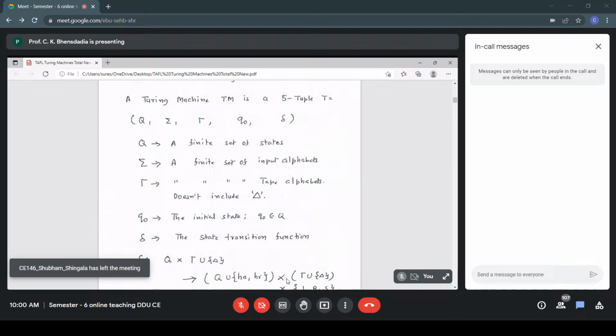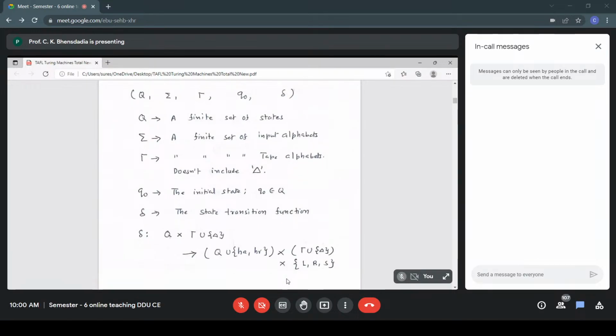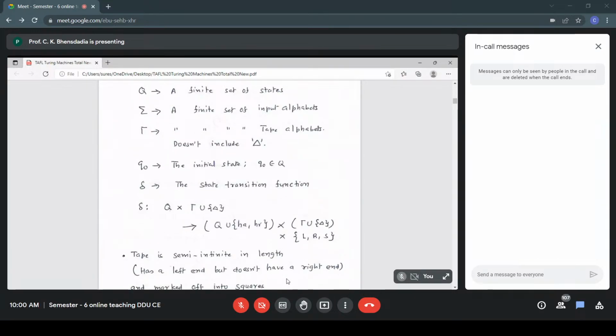The state transition function is delta, and the type of function delta is Q cross (tau union blank) to (Q union HA, HR) cross (tau union blank) cross {L, R, S}. The transition function is decided by the current state, that is Q, and the current symbol on the tape, the symbol over which the read-write head is placed. There is a tape and a read-write head with a controller.